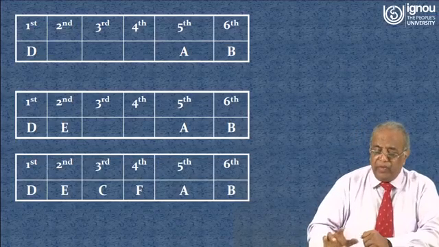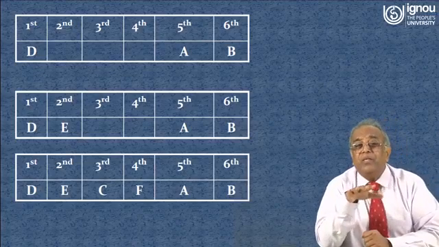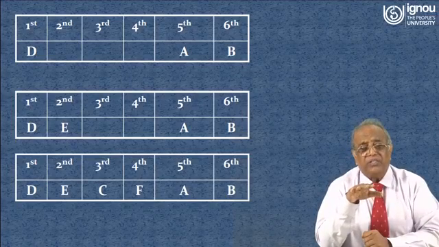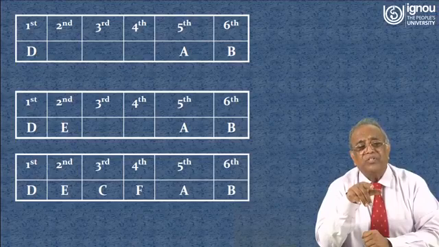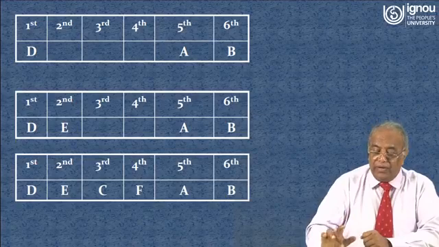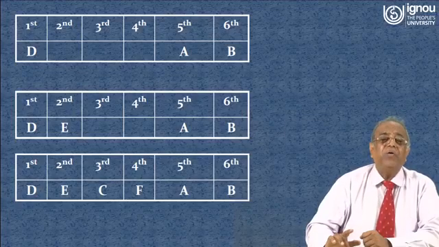Now you see, once you know this sequence of operations, in this sequence all the jobs will be completing in the first machine. After completion at the first machine or first work center, it will go to the next work center. Now you see, from the next diagram we will see how we can find out the time for completing all the jobs and what will be the idle time for machine 2.